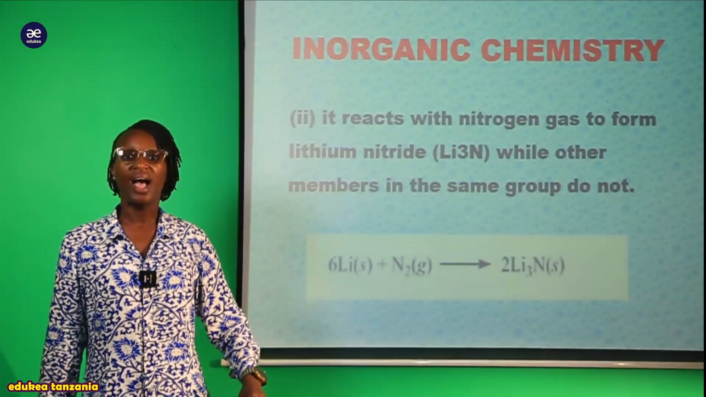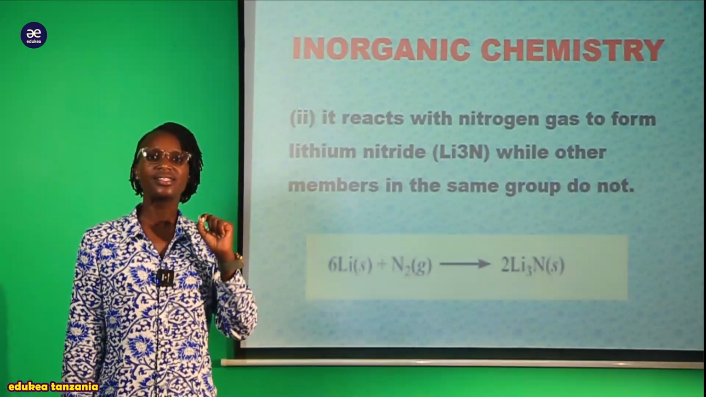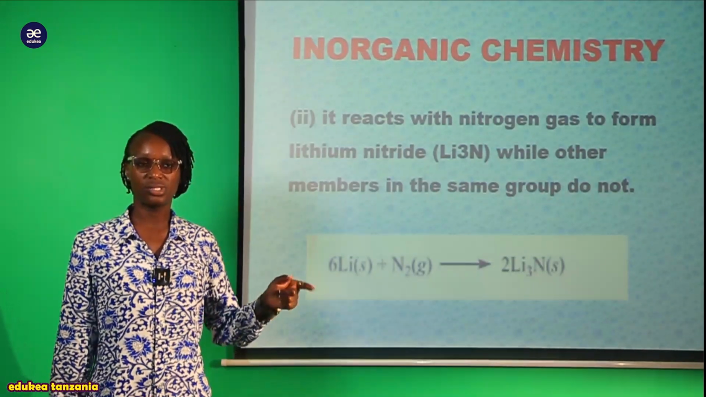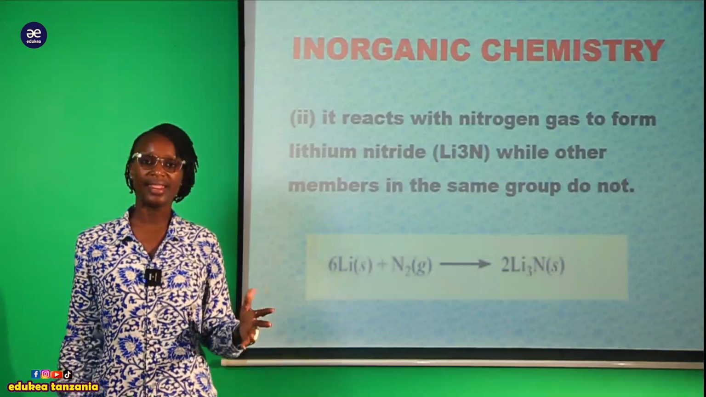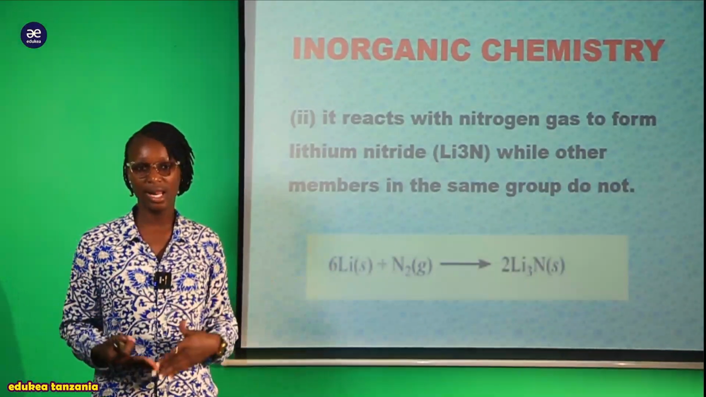That's why tunasema kwamba this is one of the aspects which show that lithium displays different chemical properties from its members. Kwa sababu tunapoongelea chemical properties, it means that we are talking about how it reacts with other elements.